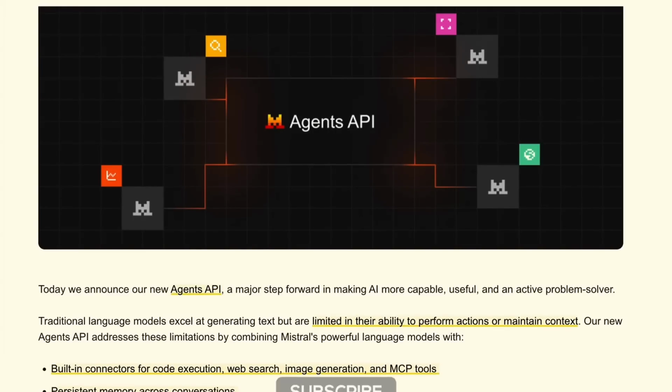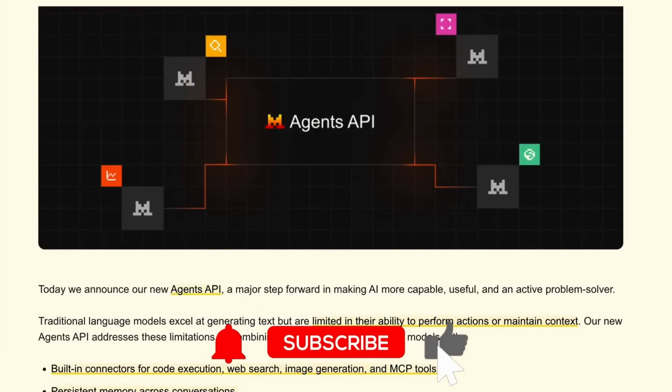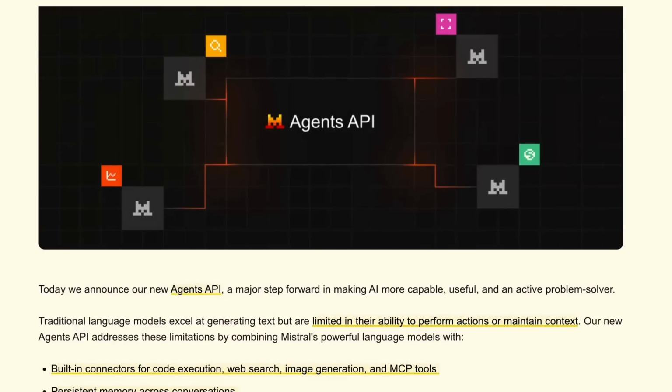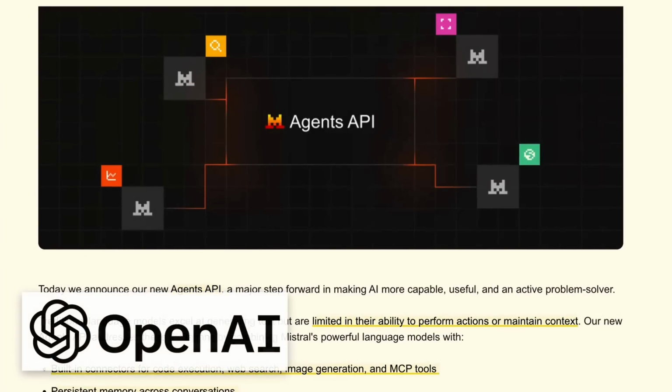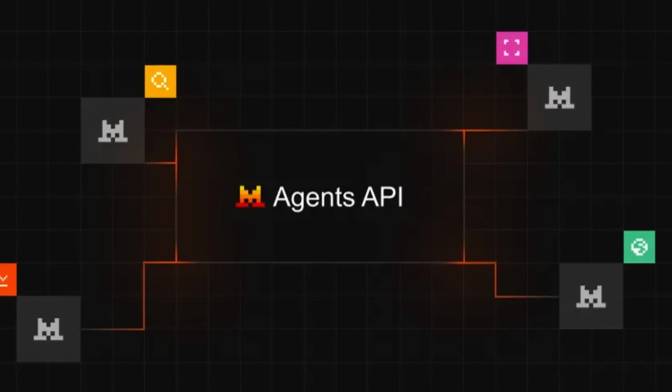So OpenAI, like many of the model providers, they have a chat API, which has been what most people have used over the past couple of years. But just like OpenAI, they've clearly seen the need to expand this. And where OpenAI has their responses API, which can do a lot of these things with connectors and tools that are built in and server-side, Mistral is launching this Agents API to do the same kind of thing.